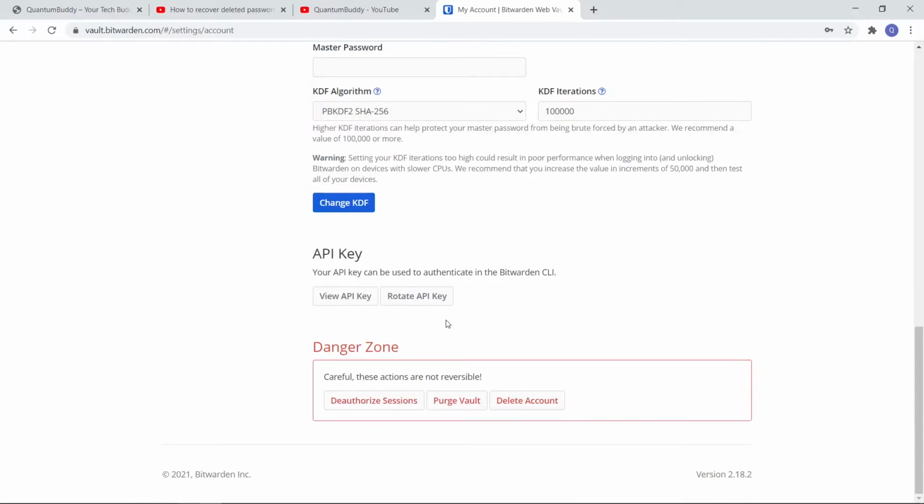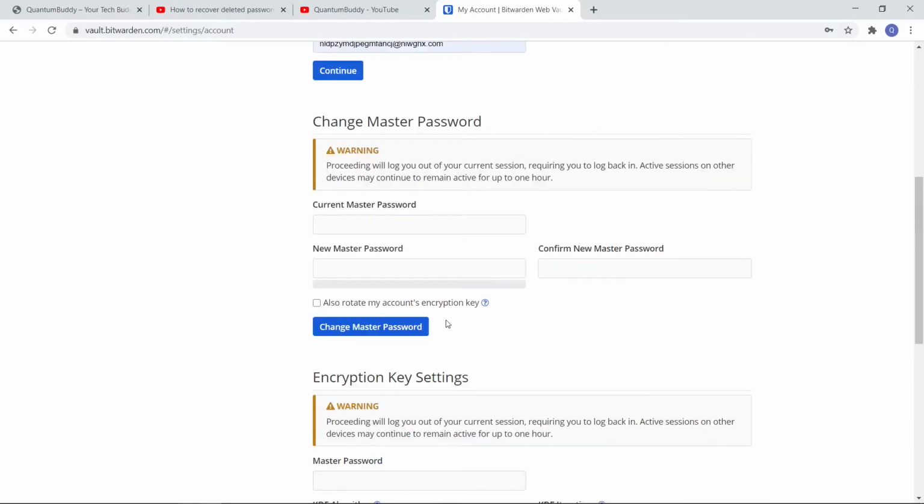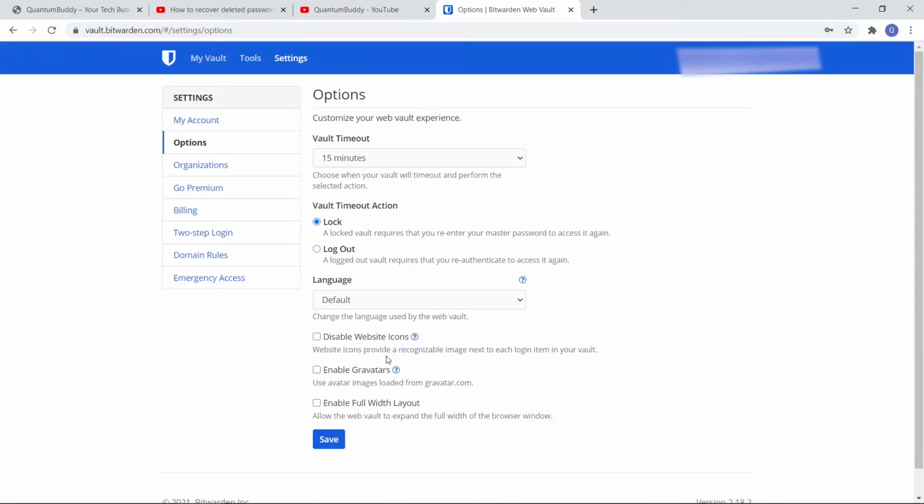At the end we have the danger zone, where you can deauthorize sessions, remove everything that is there in the vault, purge vault, or you can delete your account also. I will be explaining about these advanced features later, like two-step authentication and this thing. And then we have options. Regarding the options, we will explore when we are playing with the extension.